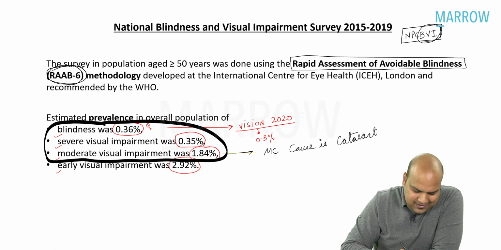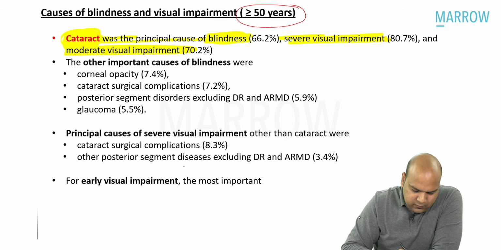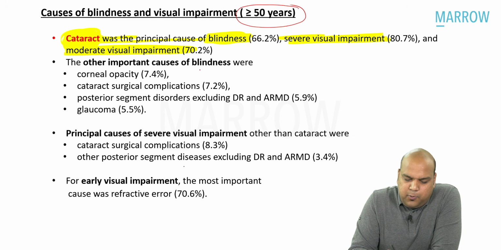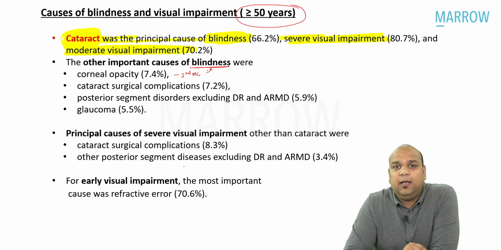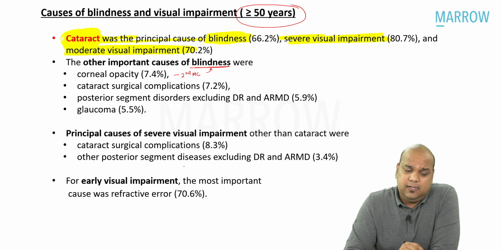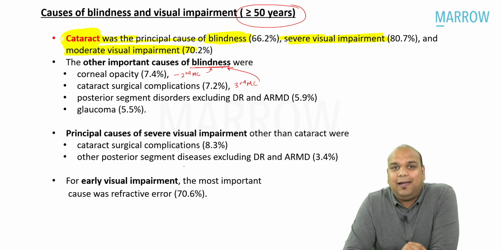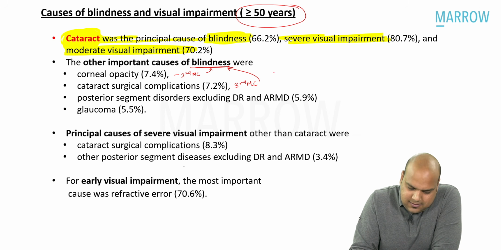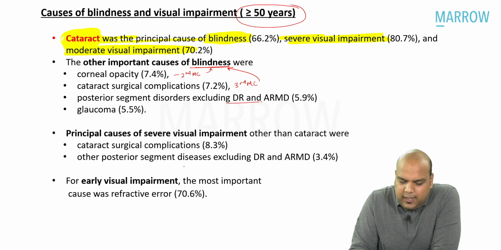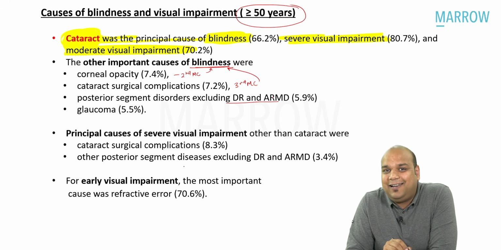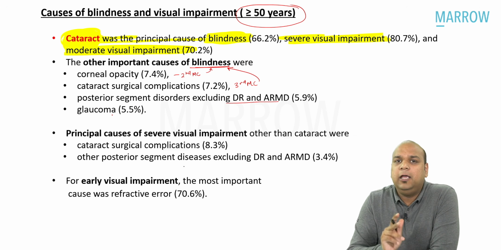Yes. Now, let's move back, everybody. When I move back, the other important causes of blindness. So what is the second most common cause of blindness? Earlier it used to be refractory errors. Now it is corneal opacity. What is the third most common cause of blindness? Cataract surgical complications. Then posterior segment disorders excluding diabetic retinopathy and age-related macular degeneration, and finally glaucoma.